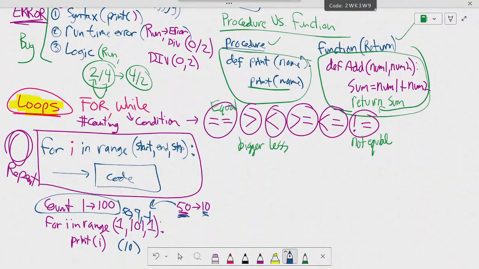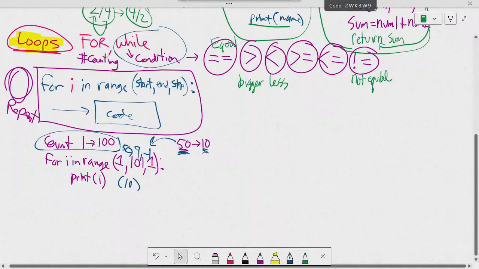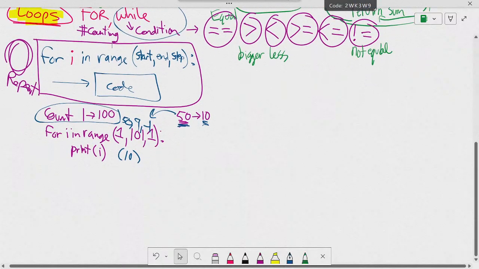Okay, the while loop is a little bit different than the for loop. Okay, I'm going to scroll down. Carol, I need you to start copying because I'm going a little bit fast. This is review.